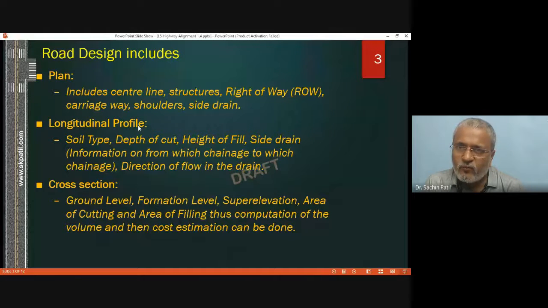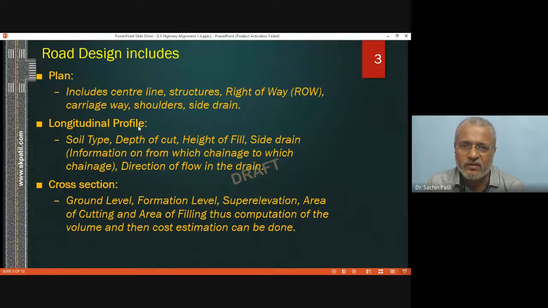Now, when we are talking about road design, it will include a plan which will be governed by the center line, then existing structures around the road. At Dabir, some center line is there, nearby some hotels are there, Bazar Peth is there. Those locations will be marked on the ground.